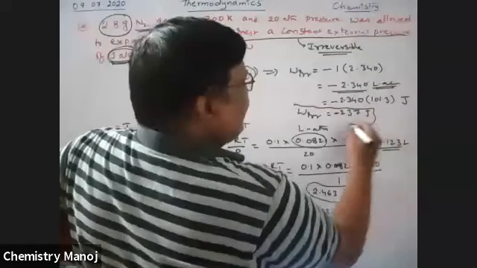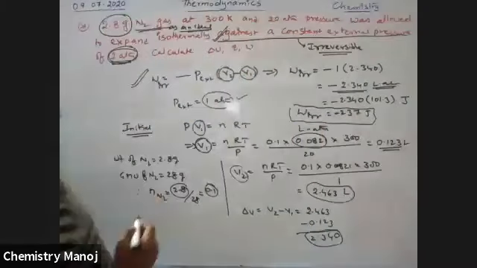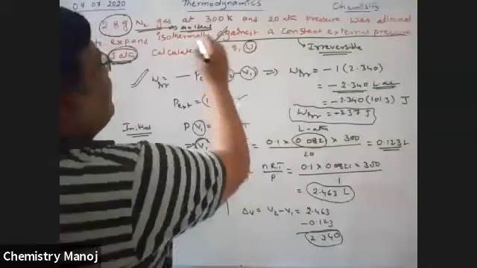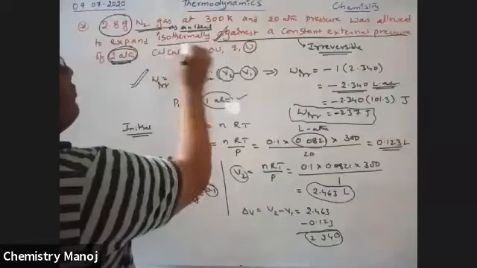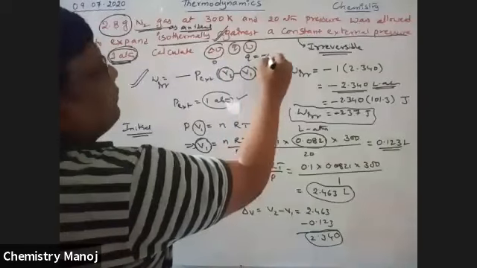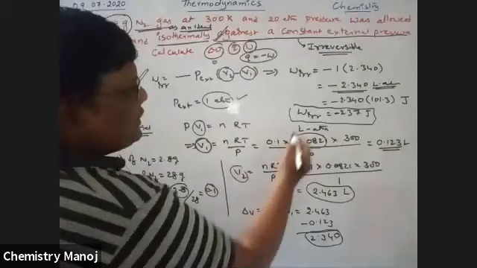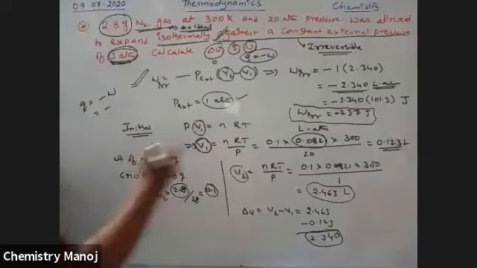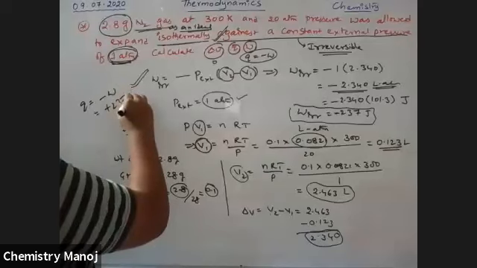Why is it taken as irreversible work? Because it is against a constant external pressure. Whenever the term "against a constant external pressure" is there, automatically we should take that as irreversible. So this is W irreversible. Because it is isothermal, delta U is equal to 0. Q is equal to minus W, that is minus of minus 237, therefore plus 237 joules.